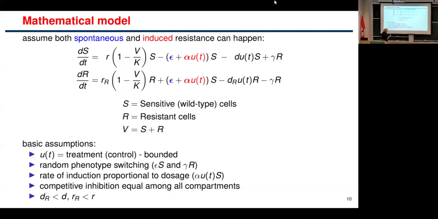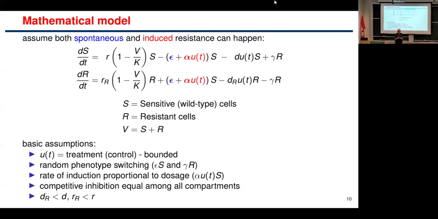But the main point I want to draw your attention to: these are killing terms from the drug, but I want to draw your attention to epsilon and alpha. So if you forget about alpha, we have a negative epsilon s, a plus epsilon s. This is a flux from sensitive cells to resistant cells. There's a gamma there, which is the backward flux. So this is occurring independent of the drug.